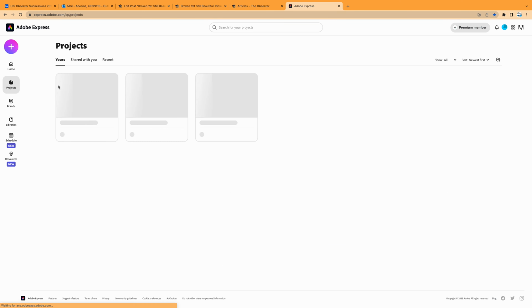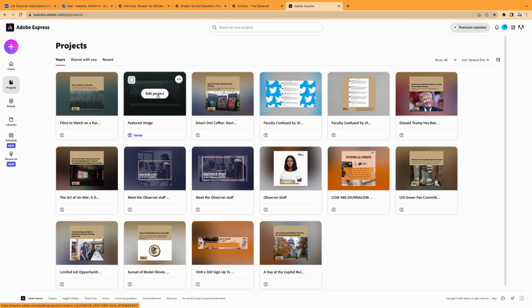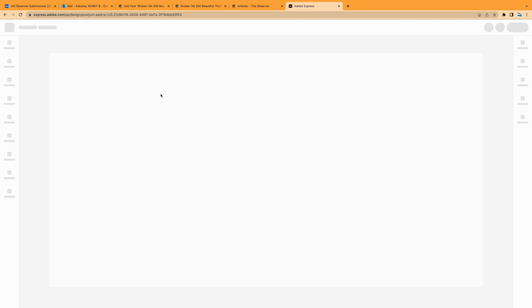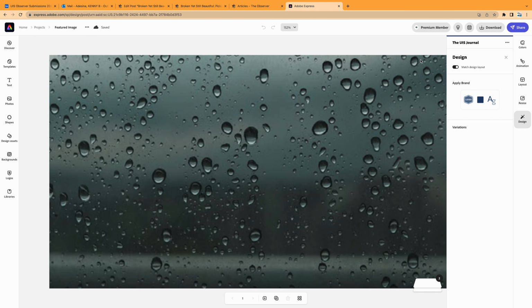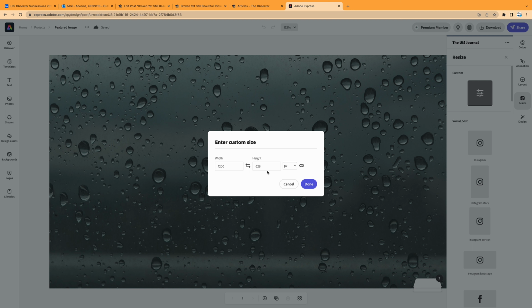Because I've done it before, I can find my last design in the project section. Here is the previous image I worked on. So you open the project. Talking about the size of the featured image, I used 1200 by 628 pixels, which is the ideal WordPress featured image size that generally satisfies most WordPress blog themes. A quick Google search can help when you want to set up your profile image size and be sure of the size to use. But I recommend this because, as I said, it generally satisfies most WordPress blog themes, just like the one we are using now.